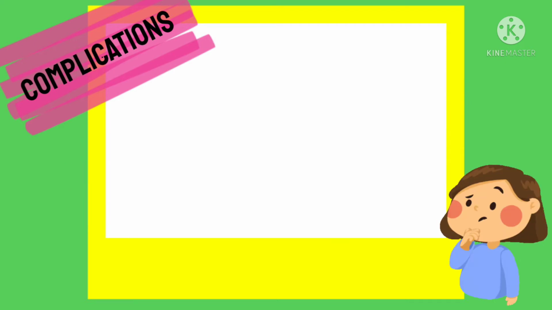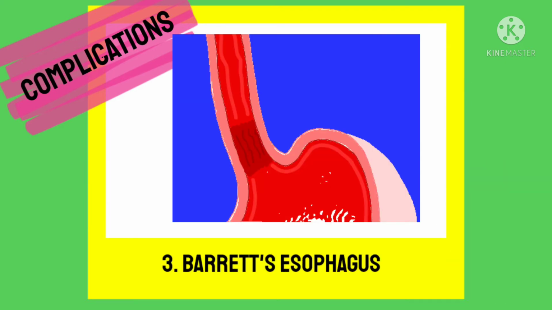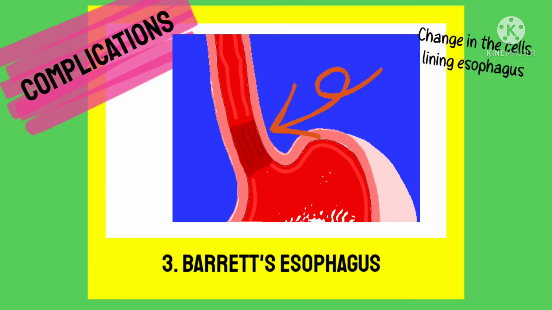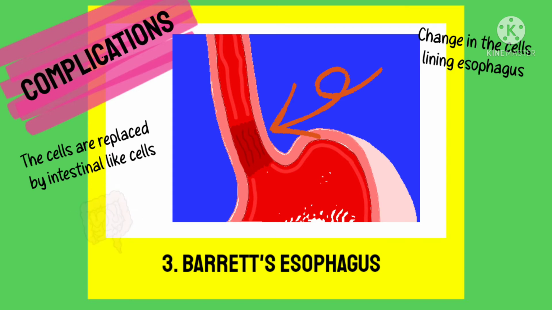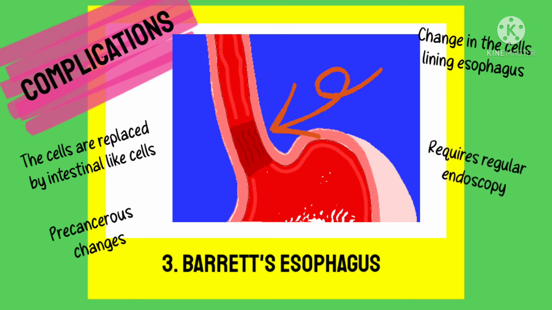The third commonest complication of GERD is Barrett's esophagus. It is the change in the cells lining the esophagus, wherein the esophageal cells are replaced by tissues which are similar to the tissues of the intestinal wall. This is a precancerous condition and requires regular screening to detect cancerous changes.